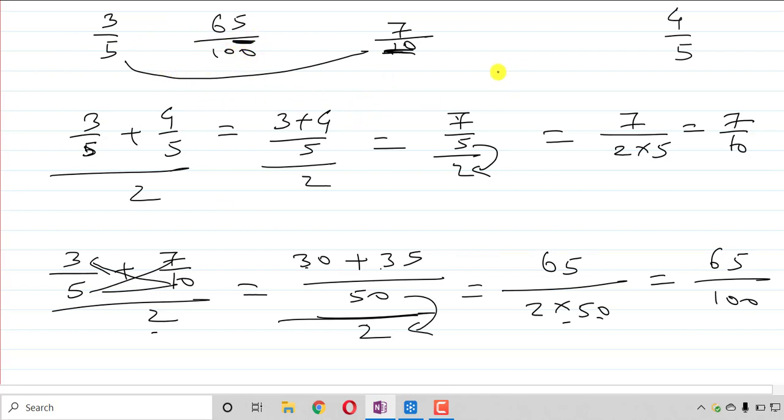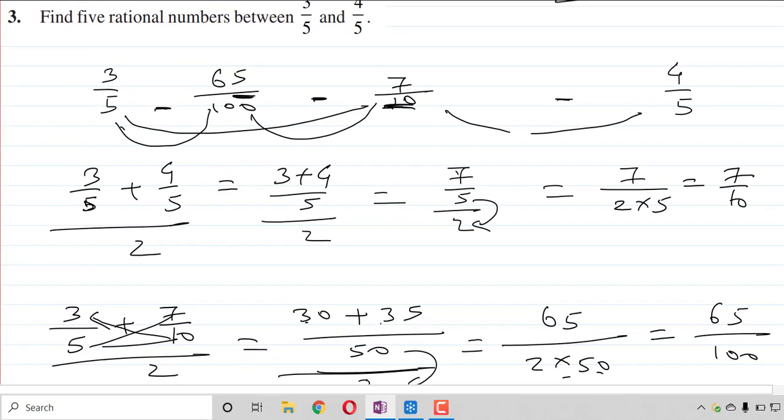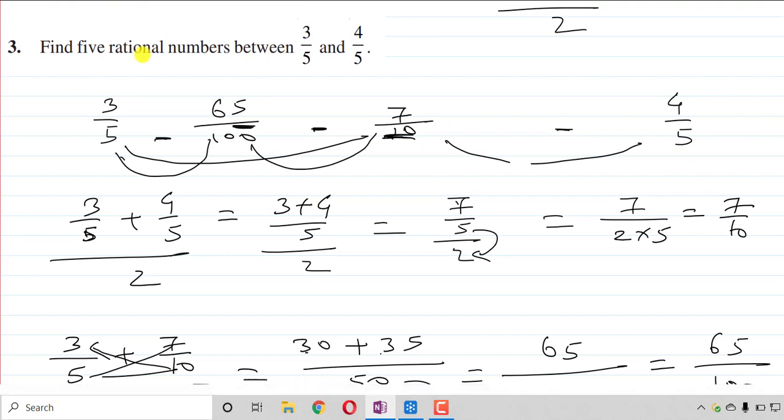Getting it? Again find the middle term between these two. Just add them, divide by 2. Again you can add these two, divide by 2 to find the middle term, and so on. Just do it. You will find any number of rational numbers between these two. So this was our question.